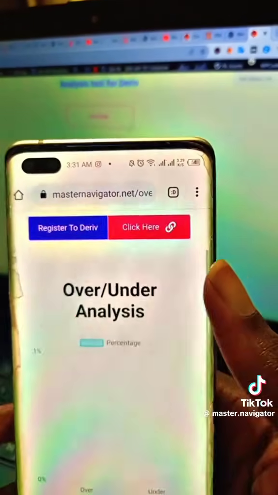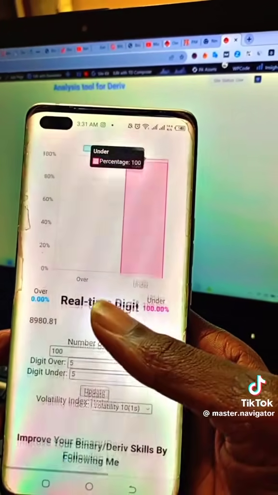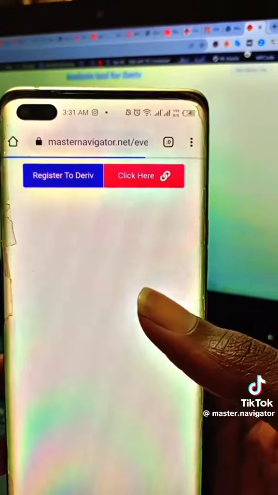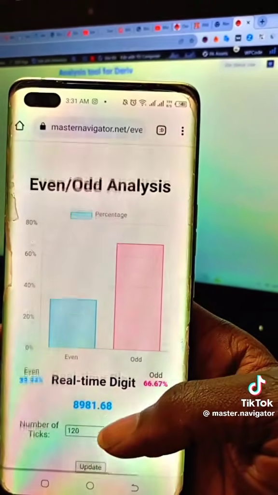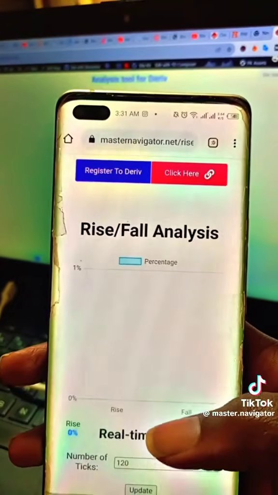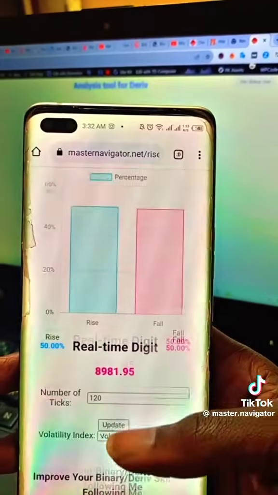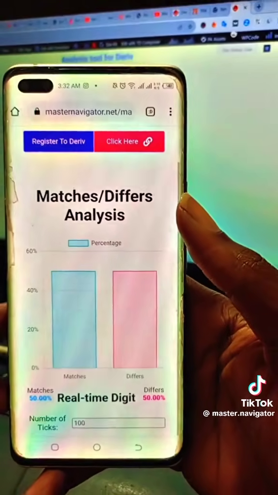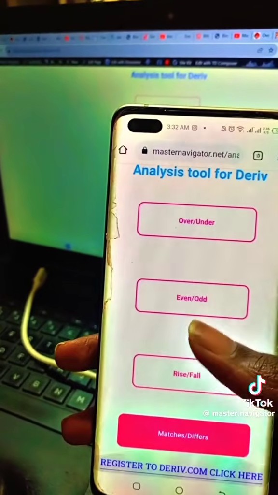You can select either over, under. You can see those are real-time analysis, real-time with the real market. You can select even and odd. It's very helpful to use the analysis tool when you are doing even and odd. You can select rise and fall. For those who do rise and fall, get your analysis there. Matches and differs. I'm not a big fan of matches and differs, but it'll come in handy.